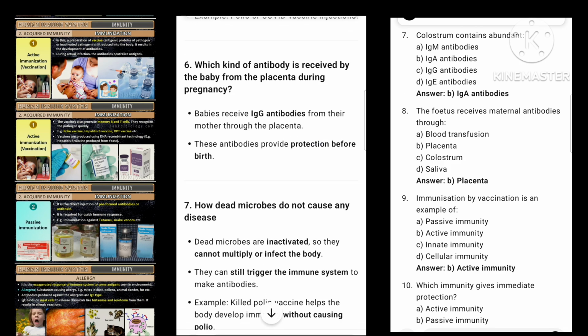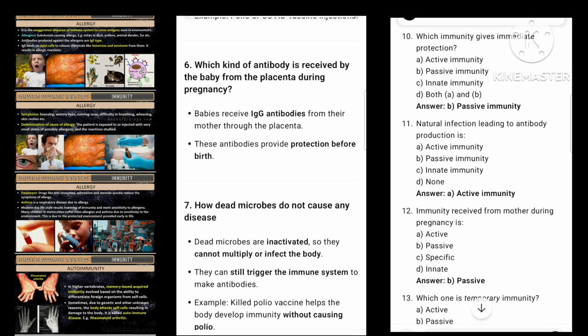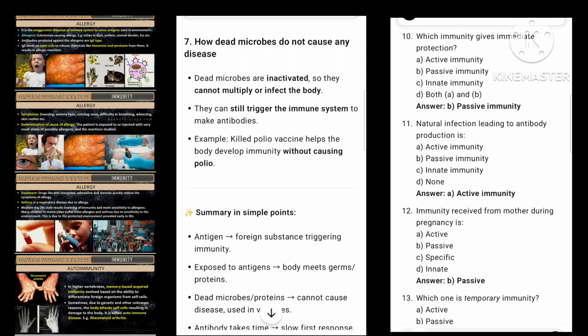6. Which kind of antibody is received by the baby from the placenta during pregnancy? Babies receive IgG antibodies from their mother through the placenta. These antibodies provide protection before birth. 7. How dead microbes do not cause any disease. Dead microbes are inactivated, so they cannot multiply or infect the body. They can still trigger the immune system to make antibodies. Example: killed polio vaccine helps the body develop immunity without causing polio.